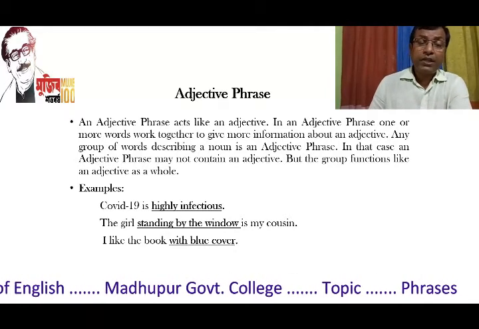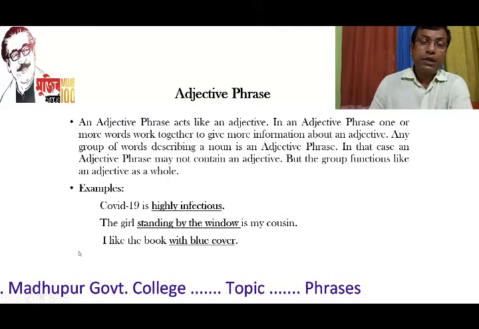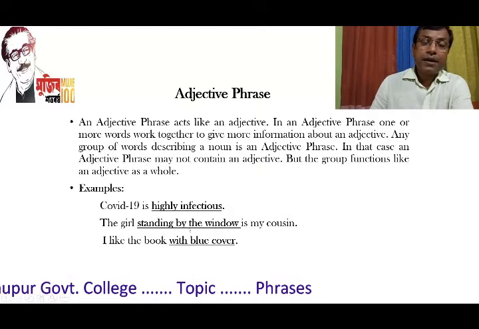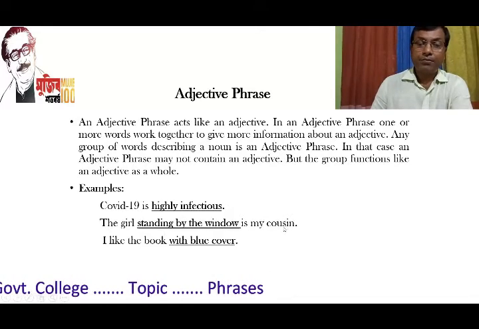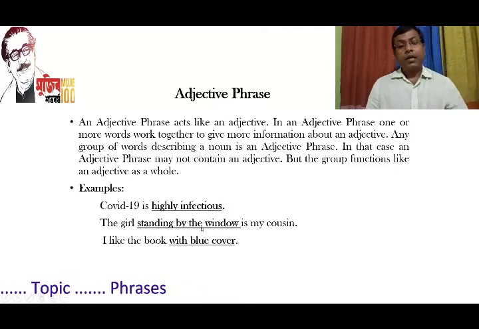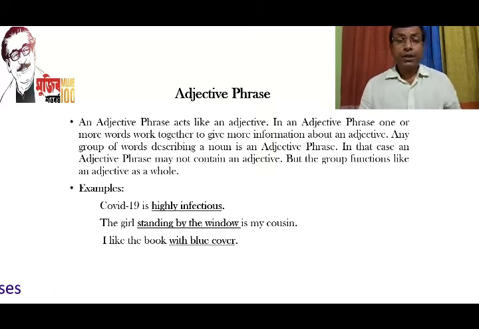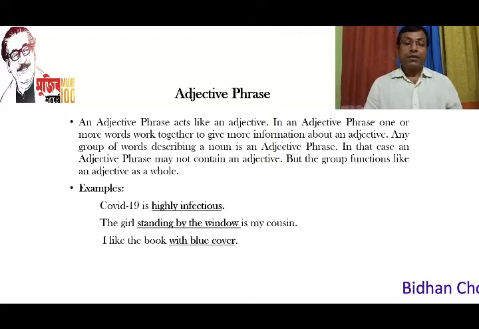But if you look at the two examples below, that is, the girl standing by the window is my cousin. Standing by the window. If you look at this phrase, you won't find an adjective, but together, standing by the window is describing the girl.